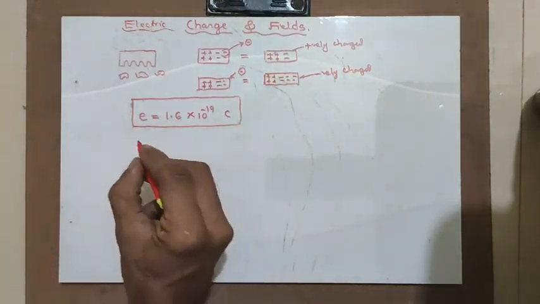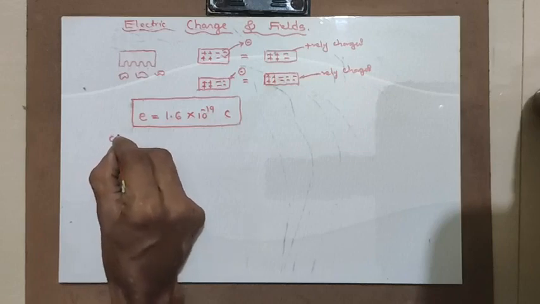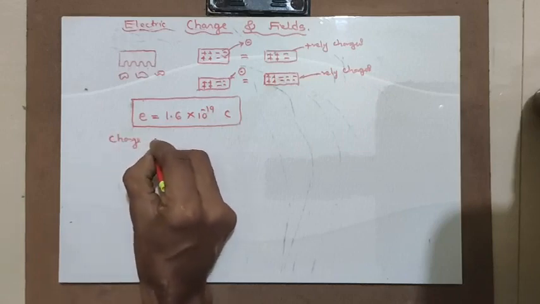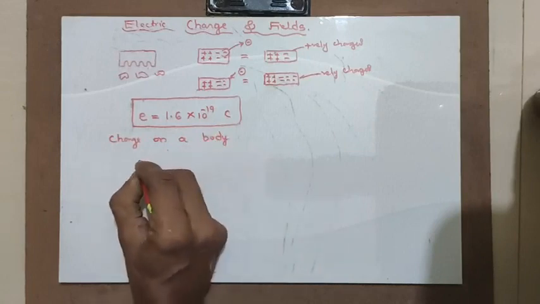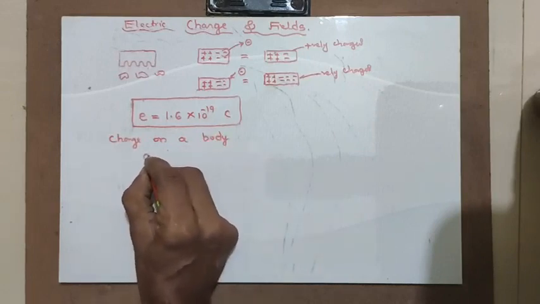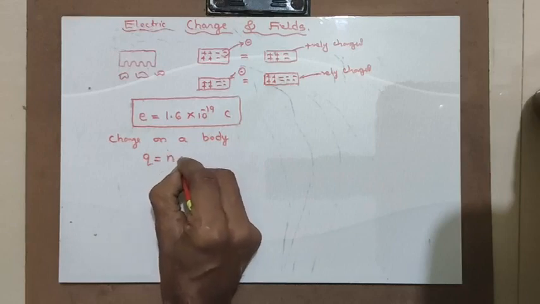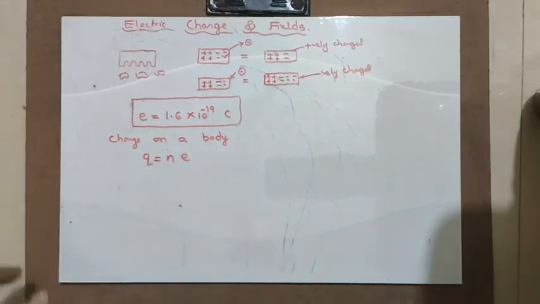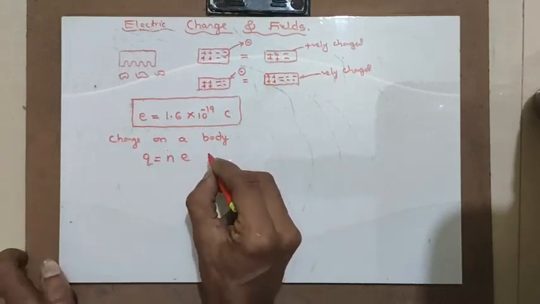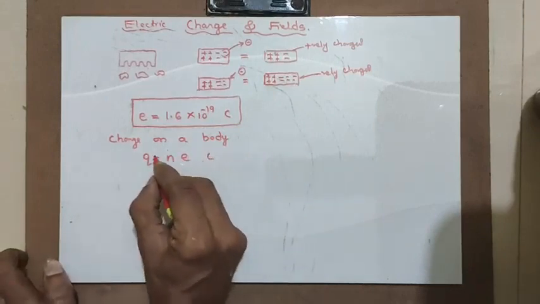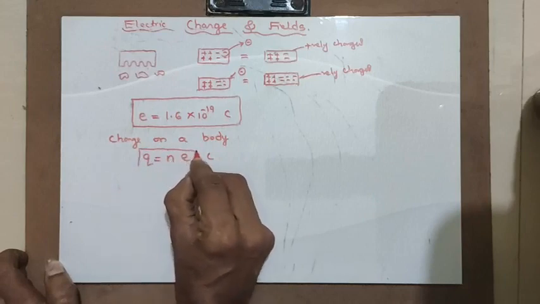And the charge on a body can be given by Q is equal to N into E, that means number of electrons into electron unit. That's how we measure the charge on a body.